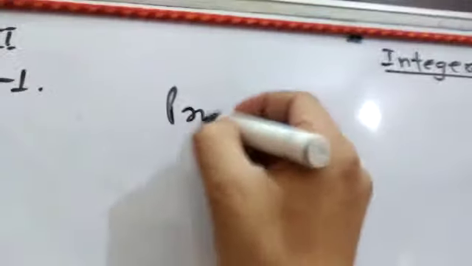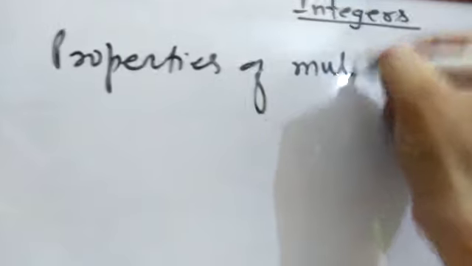Now we have to study some properties of integers for multiplication. Just after erasing the board, I'm going to write the rules. At first the heading is properties of multiplication.